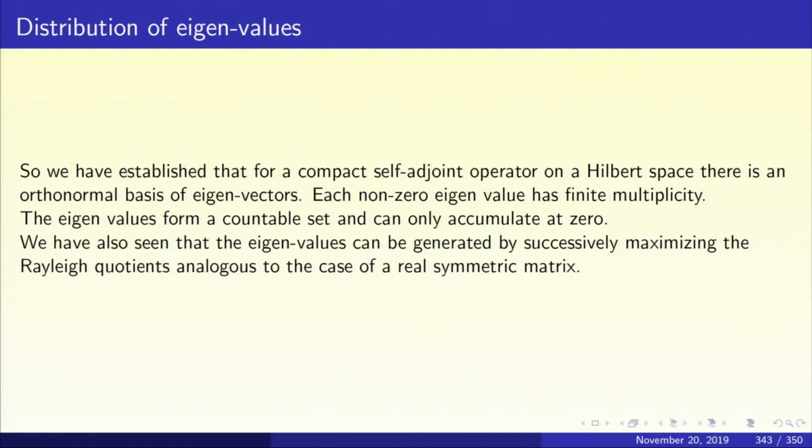They cannot have any other limit points except 0, because for every positive C, there are only finitely many eigenvalues whose absolute values exceed C. We have also seen that the eigenvalues can be generated by successively maximizing the Rayleigh quotients, analogous to the case of a real symmetric matrix. So, the complete analysis is done for a compact self-adjoint operator on a Hilbert space.